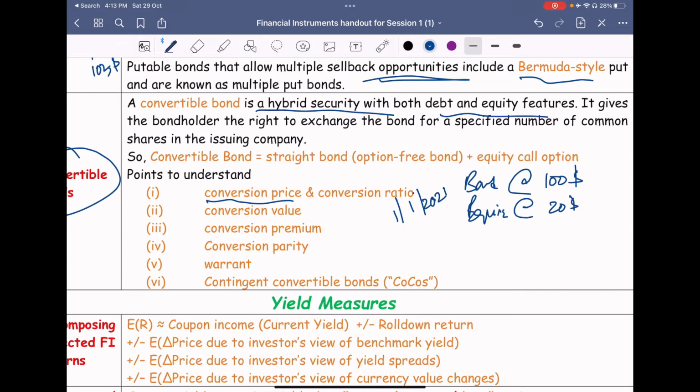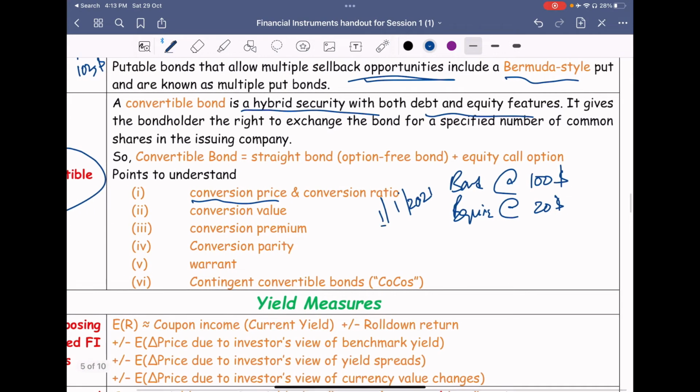So based on this, on 1st of January 2021, the company says your conversion price is $20. After 5 years or 6 years, whatever time was given, whatever the equity price is at that time, on 1/1/2026 for example, say $50, irrespective of this you will be getting at a $20 price.